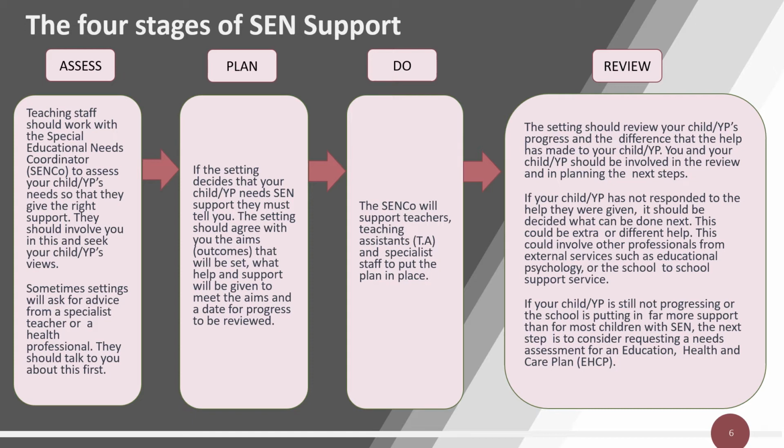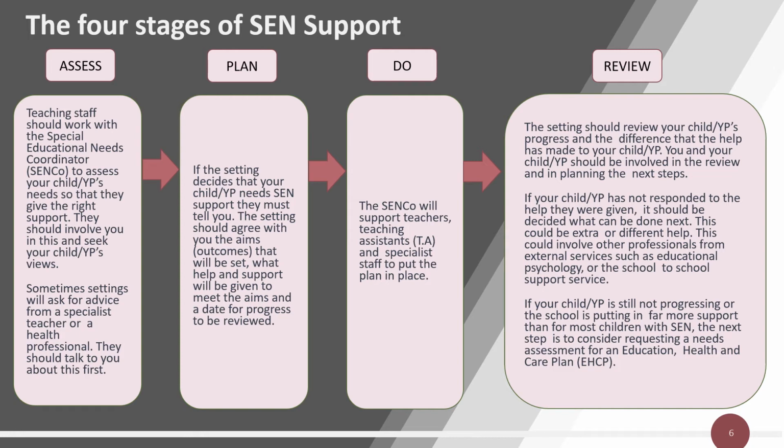Review. The setting should review your child or young person's progress and the difference that the help has made to your child or young person. You and your child or young person should be involved in the review and in planning the next steps. If your child or young person has not responded to the help they were given, it should be decided what can be done next. This could be extra or different help.